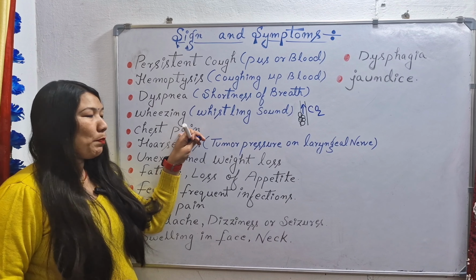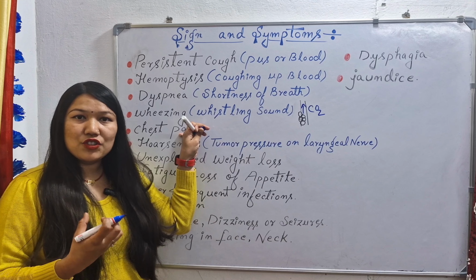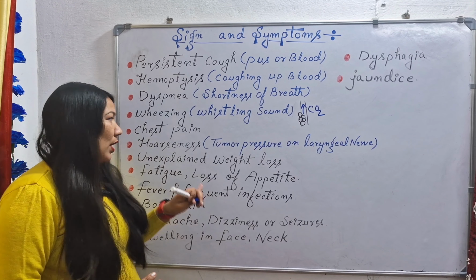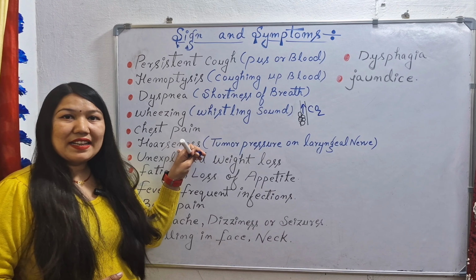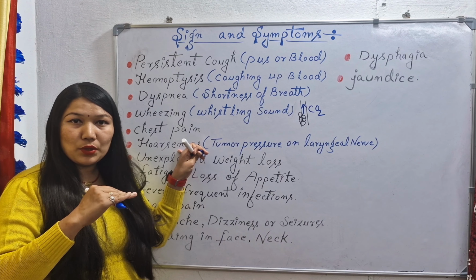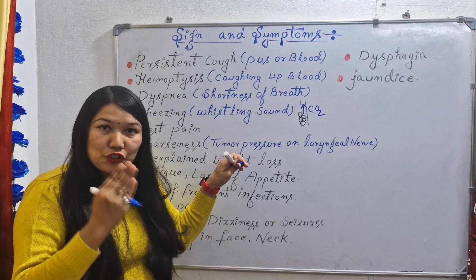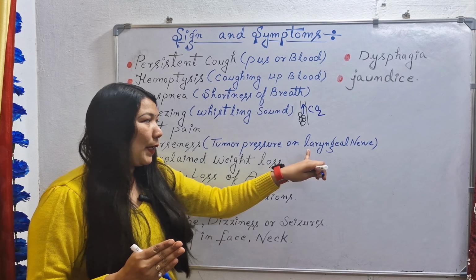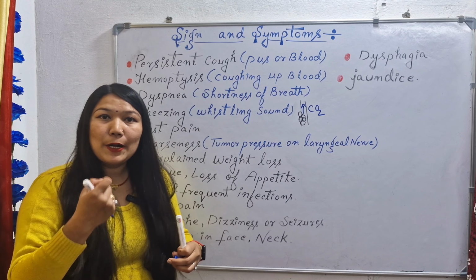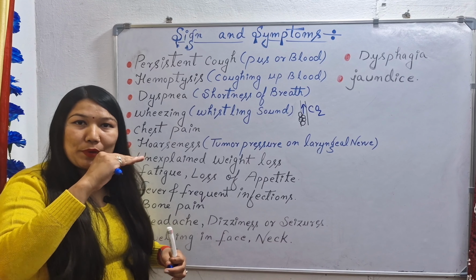Next we have chest pain. The patient will have chest pain due to the tumor formation or cancer formation in the chest. This pain can be in a mild form or a severe form. Next we have hoarseness. A husky or low pitched voice will come from the patient. Why is there hoarseness in the voice? Due to the pressure of the tumor on the laryngeal nerve. If the tumor presses the laryngeal or voice nerve, then the patient will have a husky, low pitched voice.